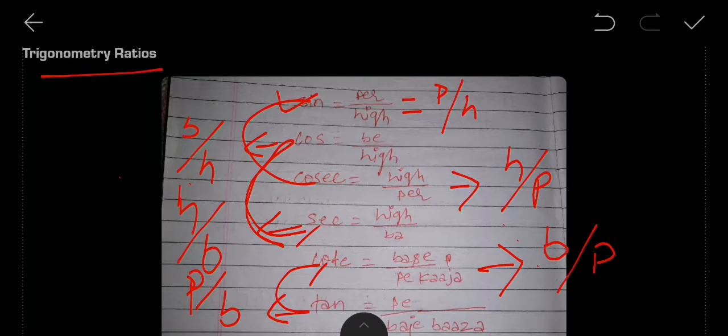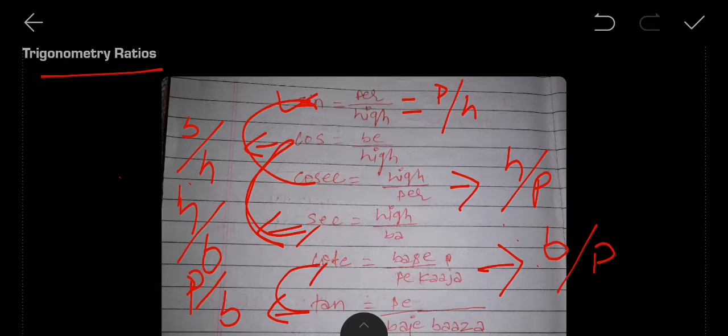If you have learned 3, then definitely you can learn all 6, because sine is the opposite of cosec, cos is opposite of sec, and cot is opposite of tan. Then it will be easier for you to learn.